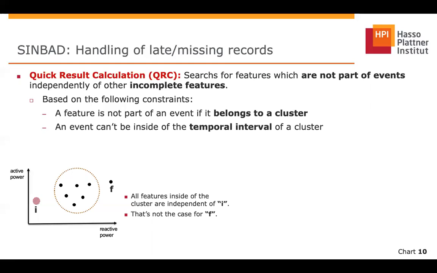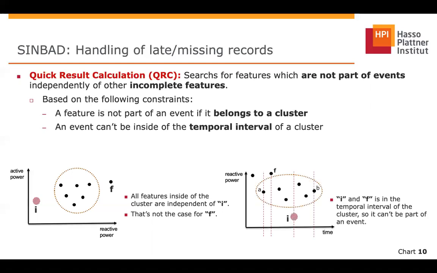The second constraint that we use states that an event can't be inside of the temporal interval of a cluster. In the example below, we have the timestamp of the features in the x-axis and the reactive power dimension in the y-axis. In order not to have a 3D graph, I don't use the active power axis, but the idea is the same. Here, the time interval of the yellow cluster is defined by features A and B. Any feature inside of that time interval can't be part of an event. Hence, I and F can never be part of an event.